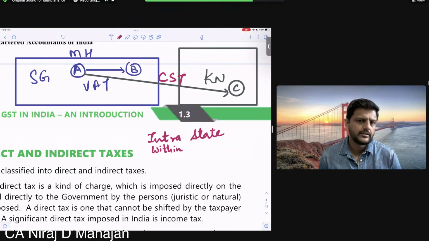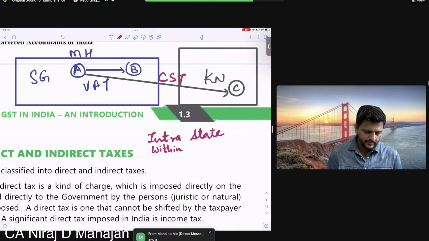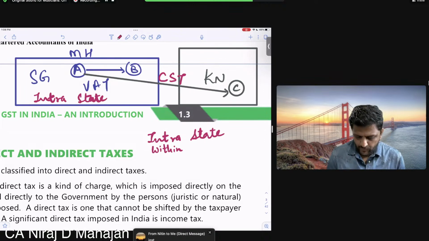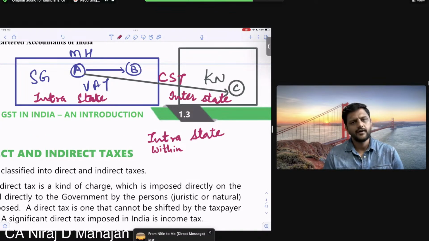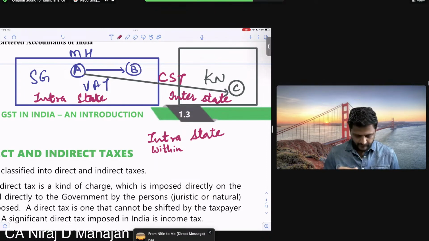So tell me, if there is a supply within the state or intra-state, which example is correct? A to B or A to C? Which one is intra-state supply? A to B, correct? This is intra-state. And A to C will be interstate. Clear till here? So only on intra we used to levy VAT, and on inter we used to levy CST. Clear till here? Fine.